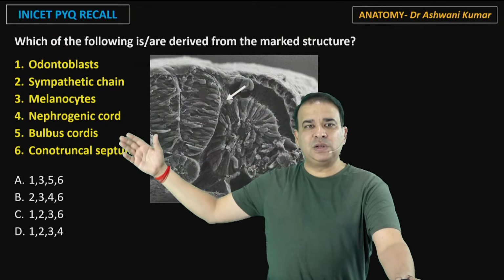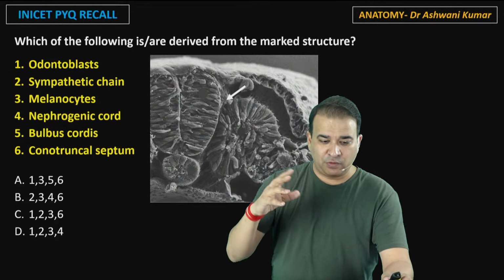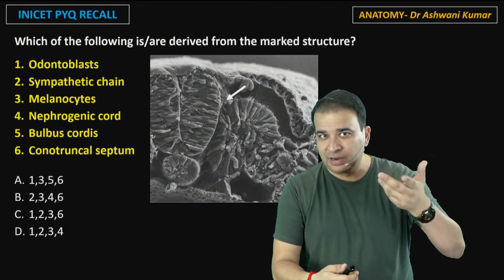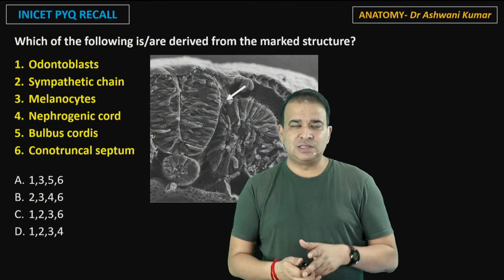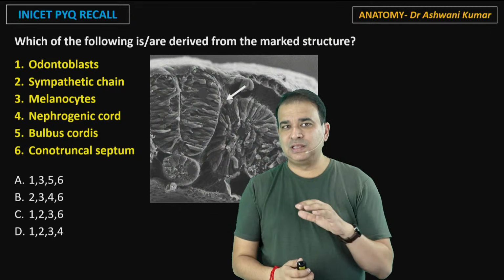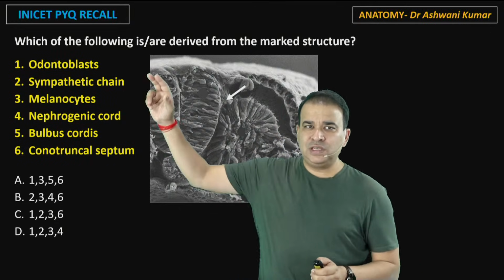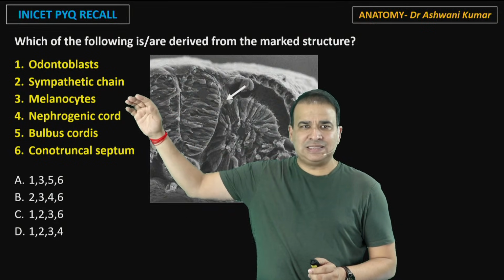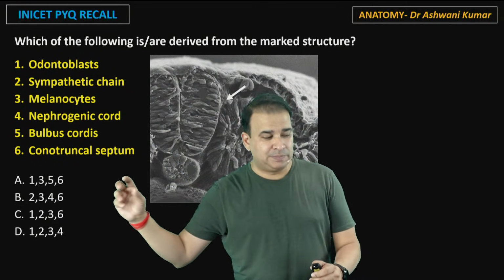And neural crest cells will give rise to what? Now, this list can go on and on for the neural crest cell, guys. So obviously, you cannot just sit and read everything about neural crest cell derivatives. That is not possible. So there are some important derivatives which I've given you in the list in this one-shot video also. And again, I would say please go through that list if you have not read about the neural crest cell well. Out of these, odontoblast, sympathetic chain, melanoblast and melanocytes, yes, they are all derived from the neural crest cell. And even this conotruncal septum.